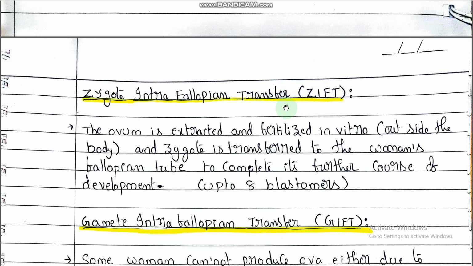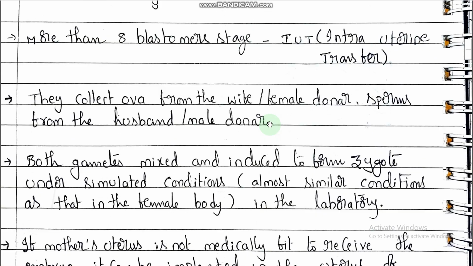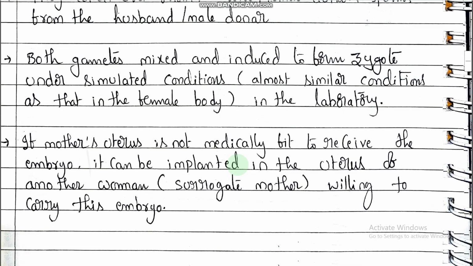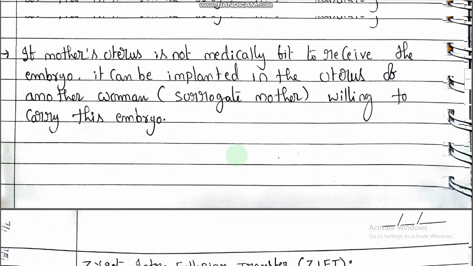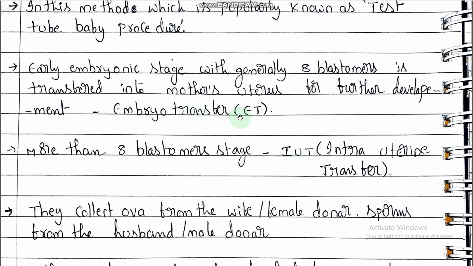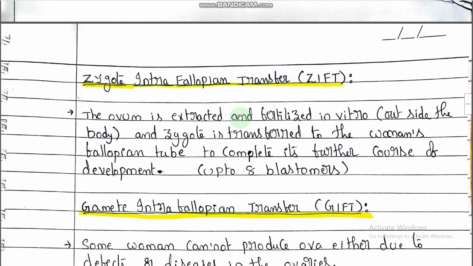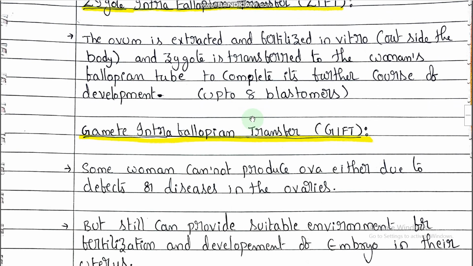and more than 8 blastomeres, it is transferred into the uterus, that is called IUT, intrauterine transfer, where more than 8 blastomeres stay. So both ZIFT and IUT are called embryo transfer. Embryo only we are transferring, so that procedure is called embryo transfer. You got it? Right. This is regarding IVF, ET, ZIFT and IUT.